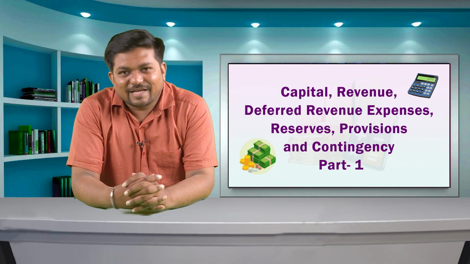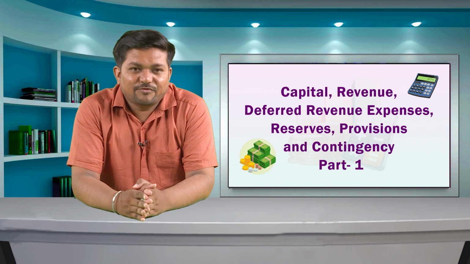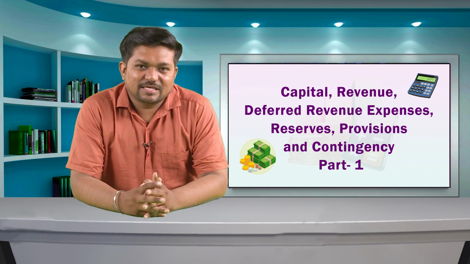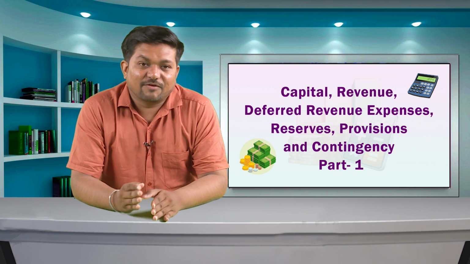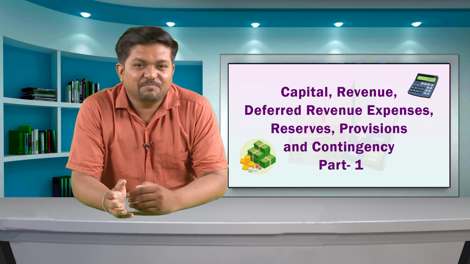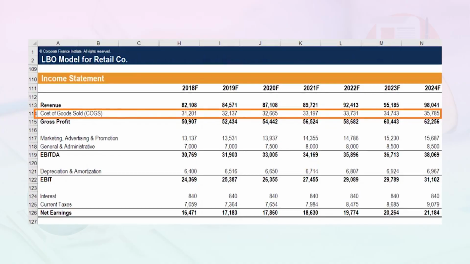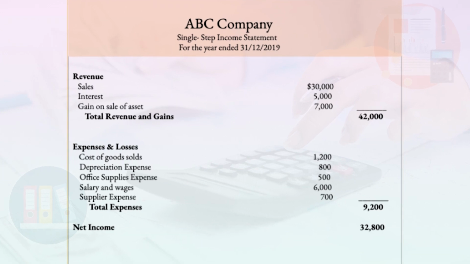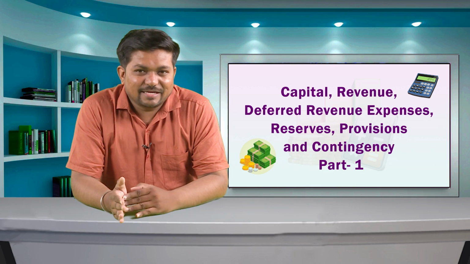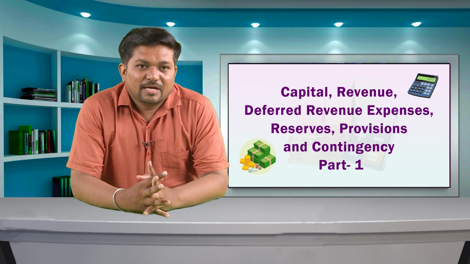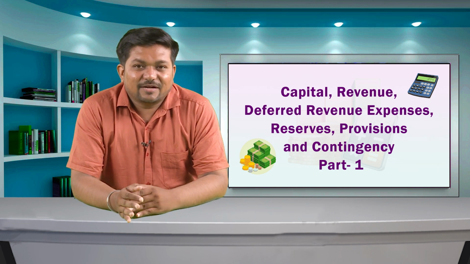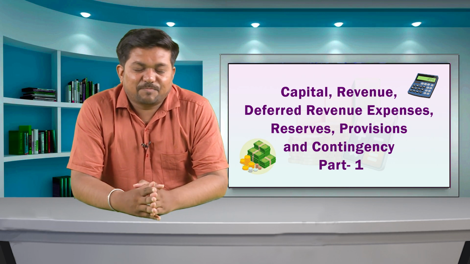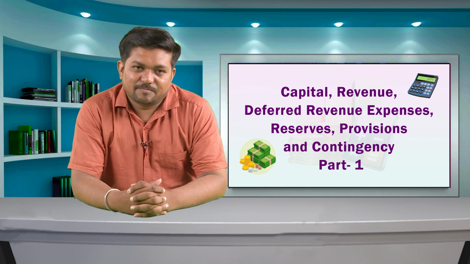Revenue expenses are incurred to generate revenue for a particular accounting period only. Revenue expenses either occur in direct relation to revenue or in relation to accounting periods, such as cost of goods sold, salaries, rent, etc. The cost of goods sold is directly related to sales, whereas rent is related to the particular accounting period. All revenue expenses expire in the same accounting period.